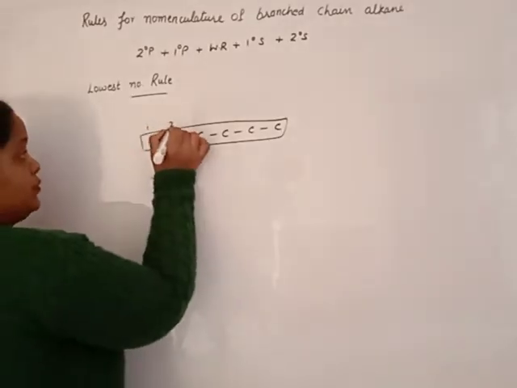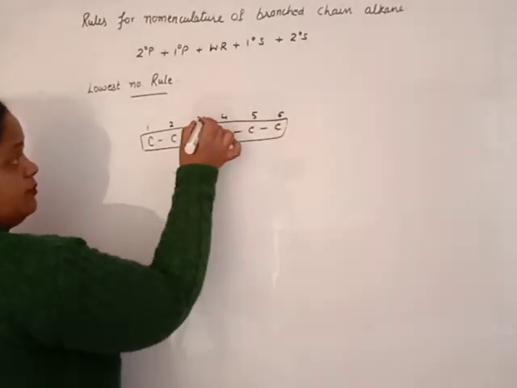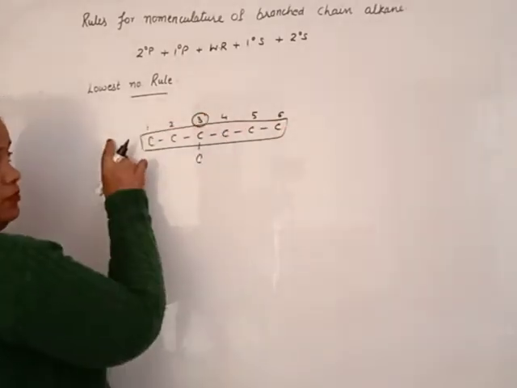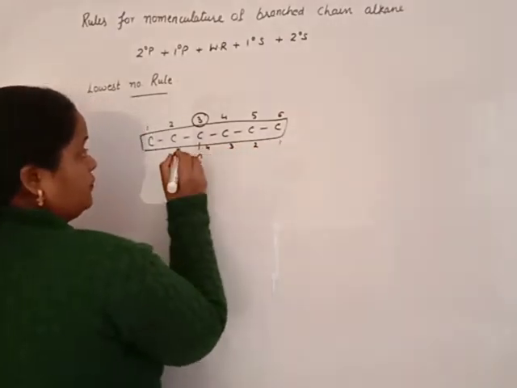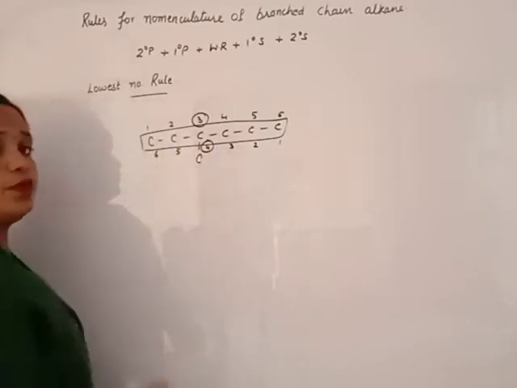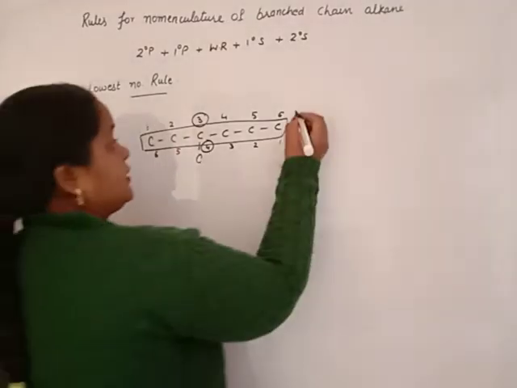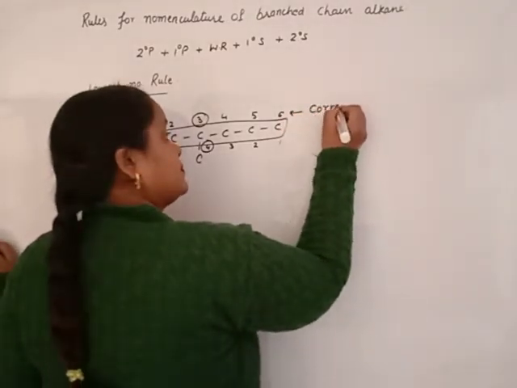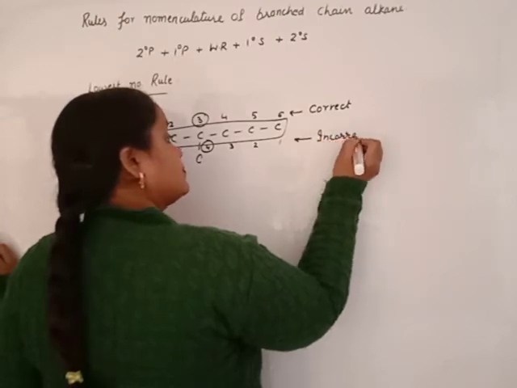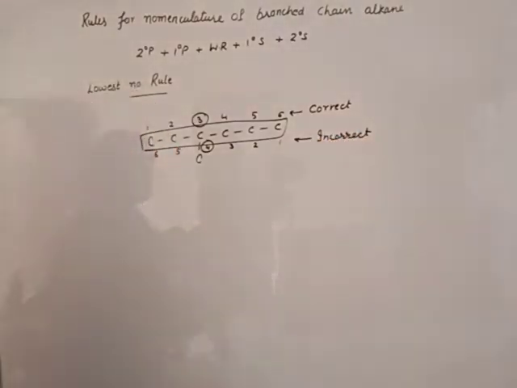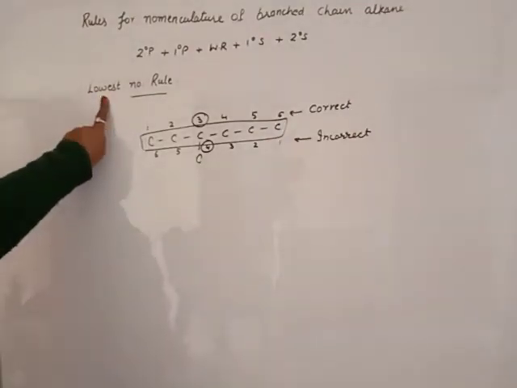I want to give numbers to the side chain. Beta, 1, 2, 3, 4, 5, 6. On this side the number is 3, from left to right. Now right to left, 1, 2, 3, 4, 5, 6. Number is 4. Which one is lowest? 3 is lowest. So this is the correct numbering and this is incorrect numbering. This is incorrect numbering. So the third rule is the lowest number rule.